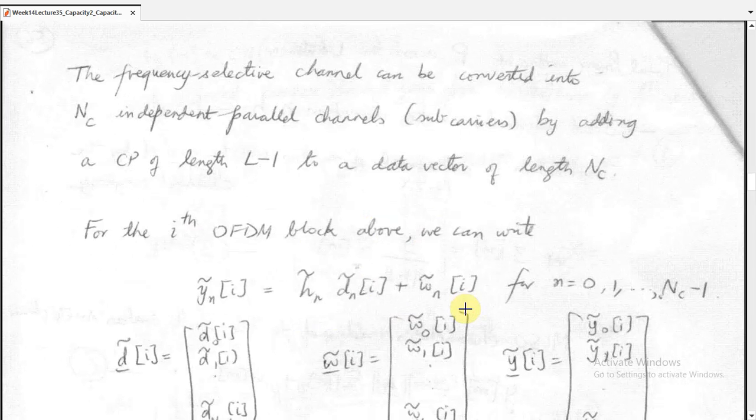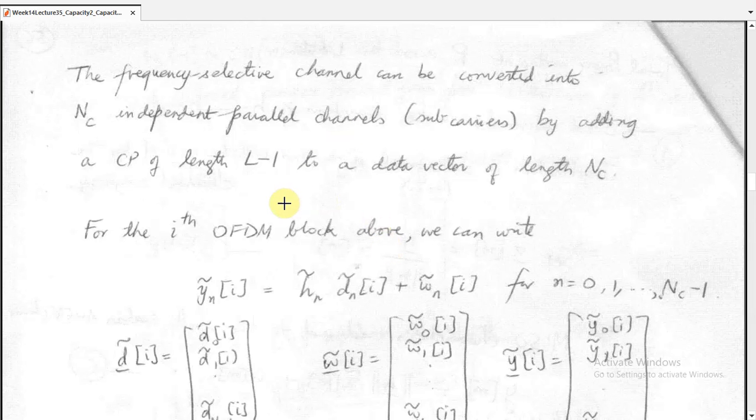The frequency selective channel can be converted into N_c independent parallel channels when we talked about OFDM. If you remember from your previous lectures on OFDM, independent parallel channels mean independent subcarriers, by adding a CP. As you remember, when we add a CP in the time domain of the symbols that we transmit, as a prefix, we have a circular convolution in the time domain. But if we take the Fourier transform, in the frequency domain it is a simple multiplication of the symbols with the channels. So we have parallel channels. There is no convolution in the frequency domain.